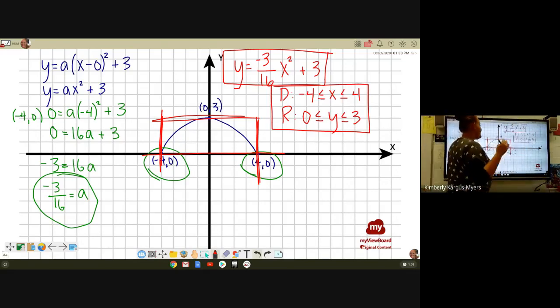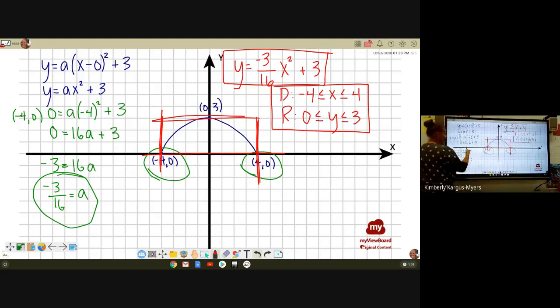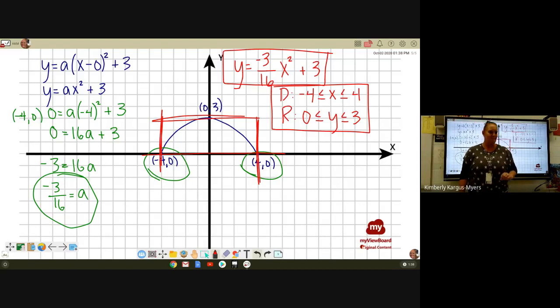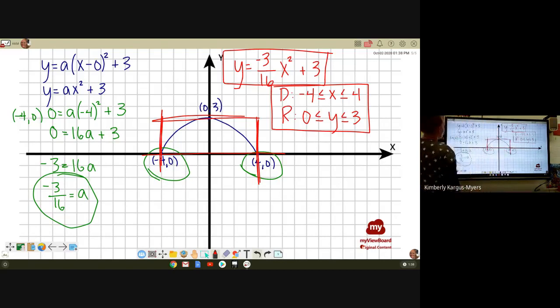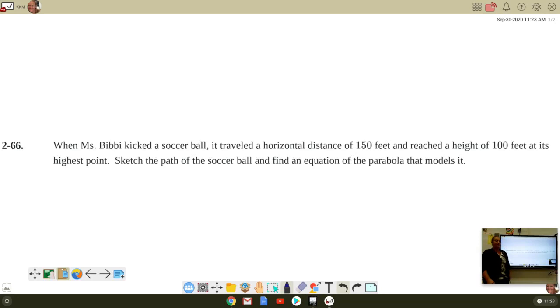And technically, you could start and end anywhere you wanted to, really. I mean, these are the most common, but if you wanted to start at -1 and go to 7, you could do that too, right? If you wanted to start at -8 and go to 0, you can do that too. That part doesn't matter, okay? What matters is that you know how to find the A regardless of where you position your parabola on the coordinate plane.